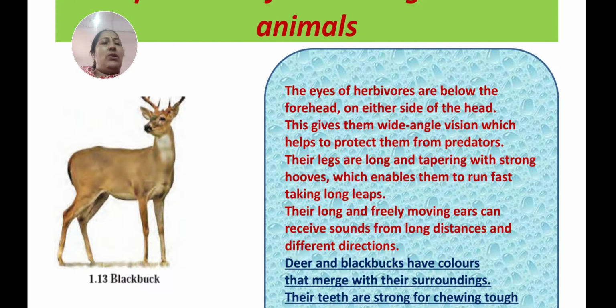Their legs are long and tapering with strong hooves, which enables them to run fast, taking long leaps. Their ears are long and freely moving, and can receive sounds from long distances and different directions. Understood, children, about the herbivorous animals?